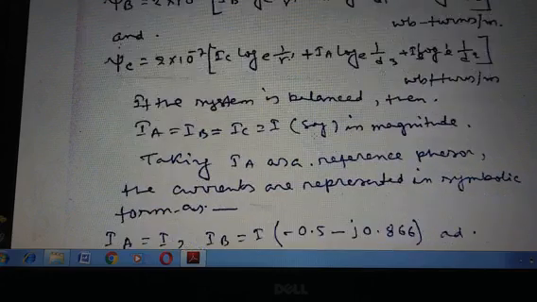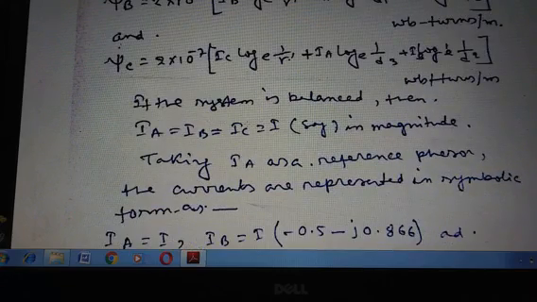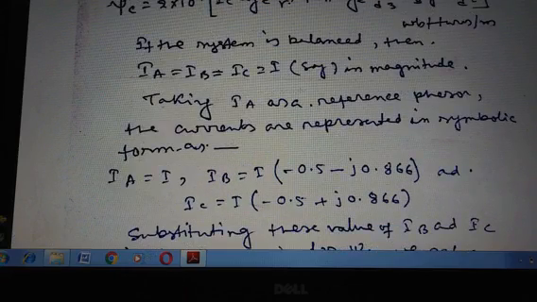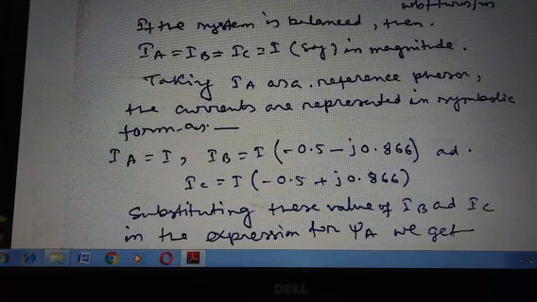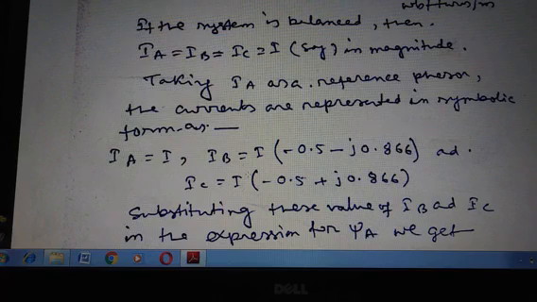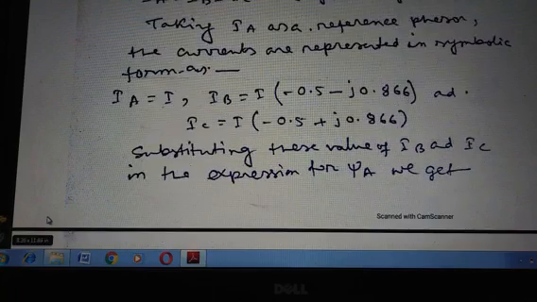And if the system is balanced, then IA equals IB equals IC equals I in magnitude. Taking IA as the reference phasor, the currents are represented in symbolic form as IA equals I, IB equals I × (-0.5 - j0.866), and similarly IC equals I × (-0.5 + j0.866).